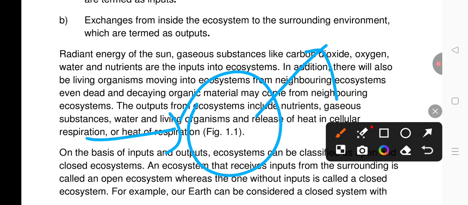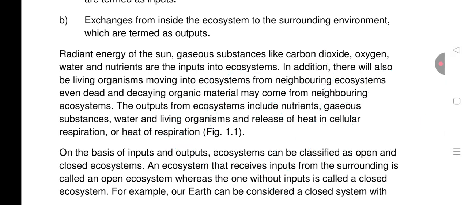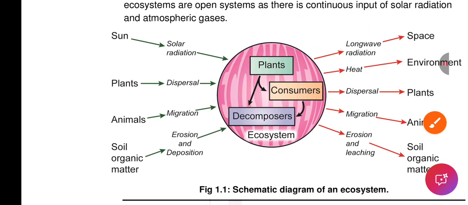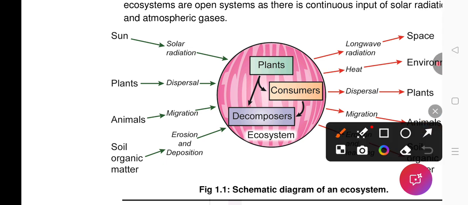When a plant makes its food with photosynthesis, CO2 gas enters the leaves, so this gas is an input unit. When the leaf releases O2, the O2 is an output unit of the ecosystem.